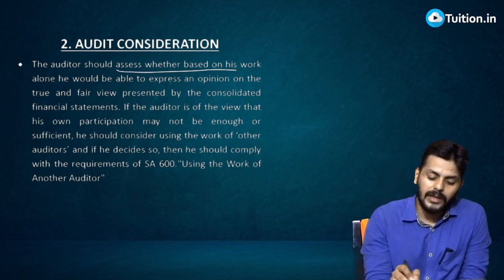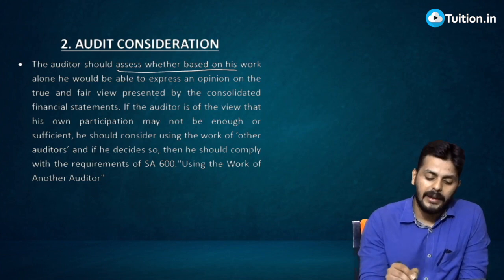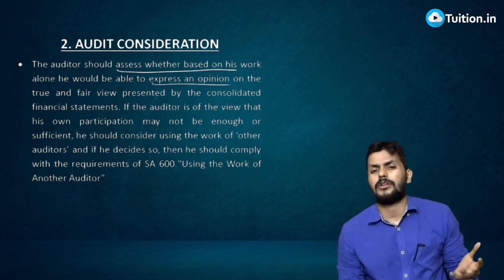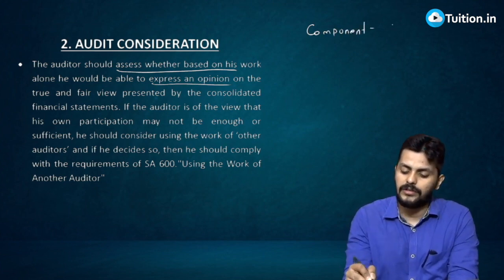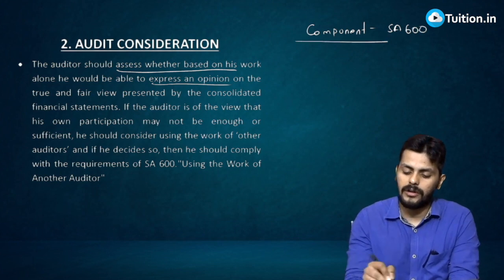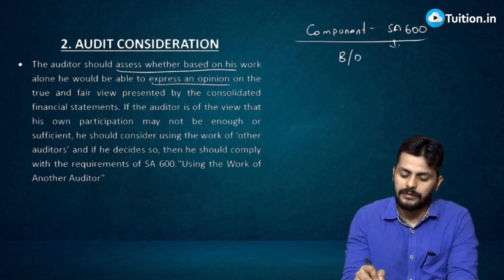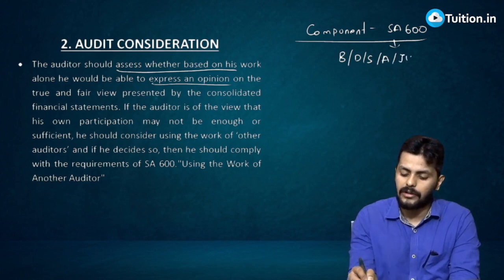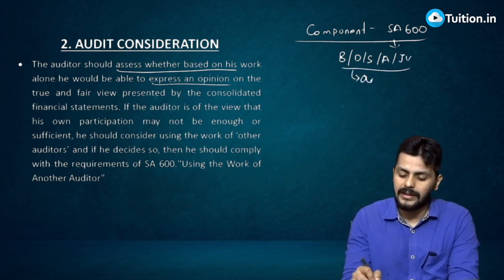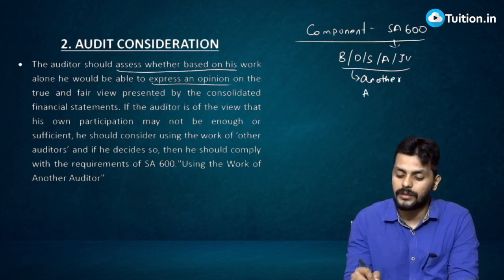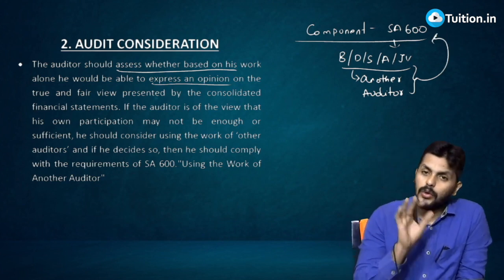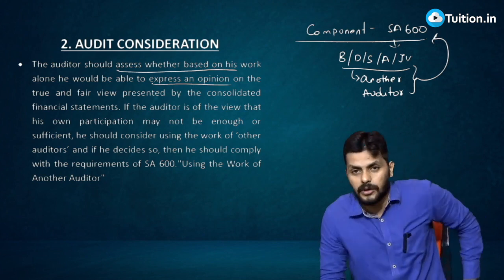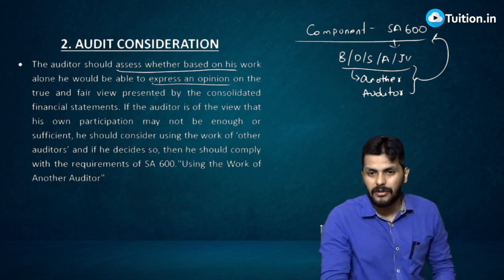The auditor should assess whether based on his work alone he would be able to express an opinion. Now no problem, because as I told you, the definition of component is defined in standard number 600. If you have already watched standard number 600, you know it's branch, division, subsidiary, associate, joint venture. They have somebody called another auditor, like the auditor of this branch, division, subsidiary is called another auditor, and we can use or rely on the work as per SA 600. So that is what they are telling. You first see whether you can do it on your own. If you can take it up on your own, there is nothing like that, you can very comfortably deal with this.